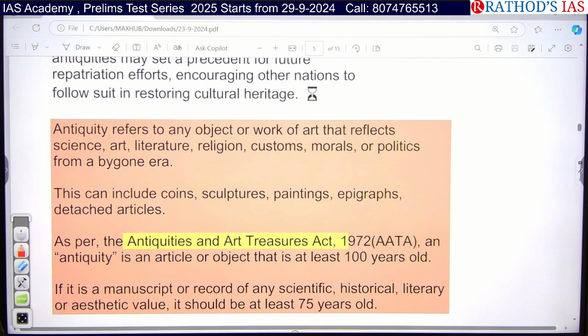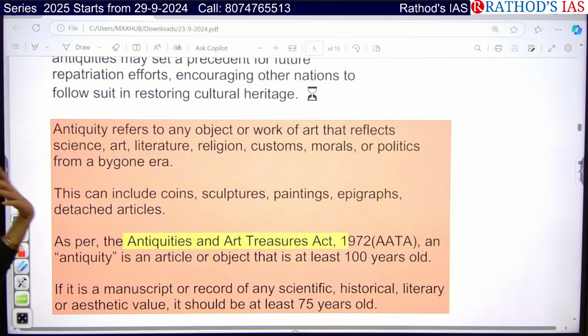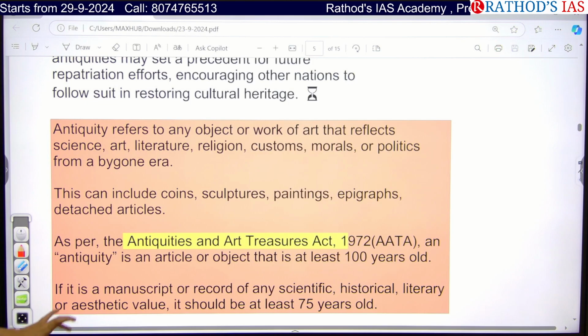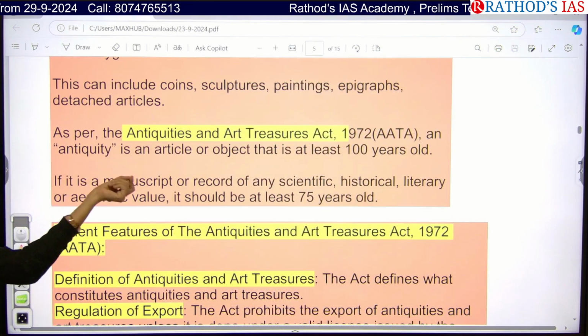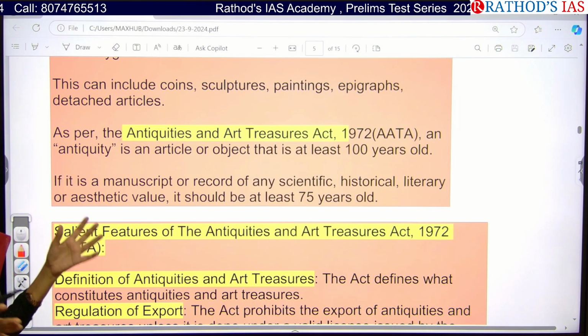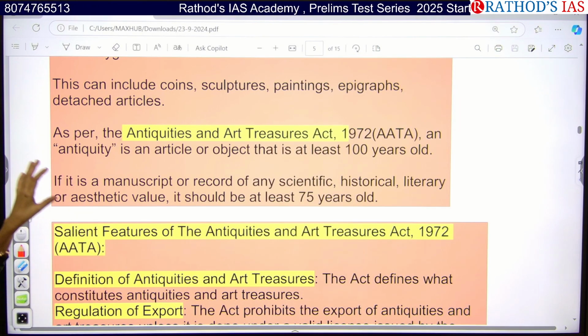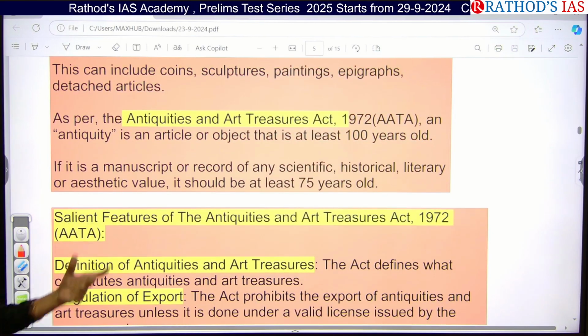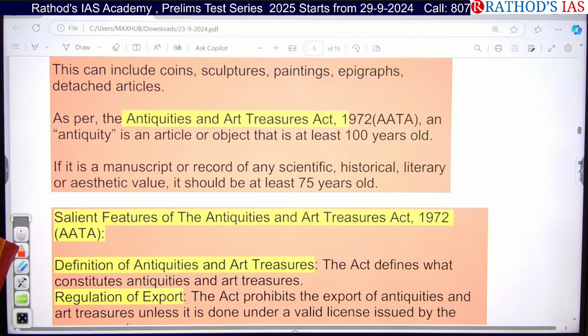So what is this antiquity? Antiquity refers to any object or work of art which reflects science, art, literature, religion, custom, morals, or politics, etc. It includes sculptures, coins, paintings, epigraphs, and any other articles. In India we have the Antiquities and Art Treasures Act of 1972, which deals with the preservation of antiquities. An antiquity means an object that should have a minimum age of 100 years. And if you see manuscripts, they should be a minimum of 75 years old.